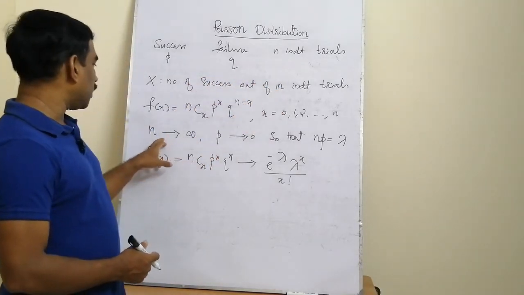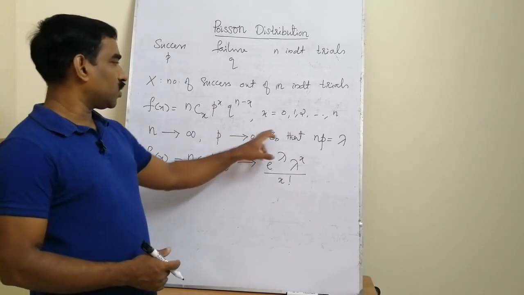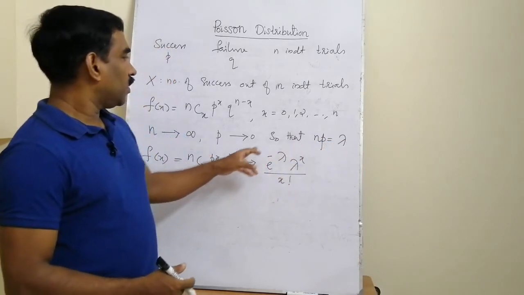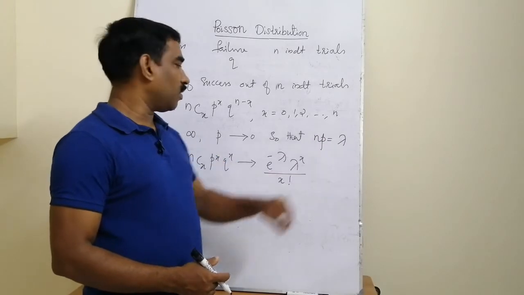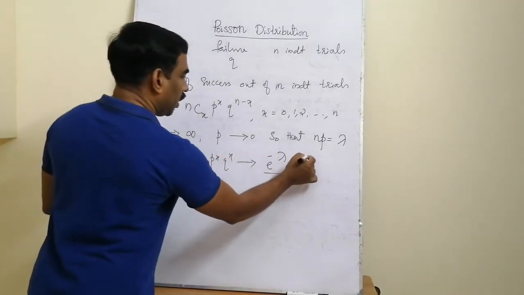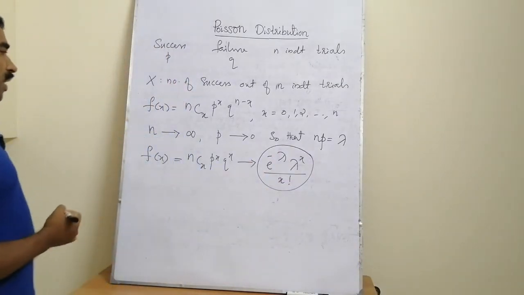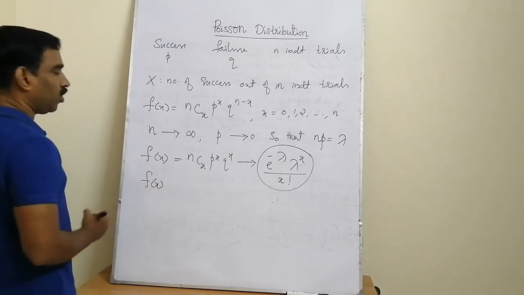Whenever this n is very large, that is n tends to infinity, and p is very small, that is p tends to 0, so that the average number of successes is fixed. We denote that average number of successes, np, is equal to lambda, a constant. Then we can see that this e raised to minus lambda, lambda raised to x by x factorial can be a PMF because it can satisfy the two properties of a probability mass function.